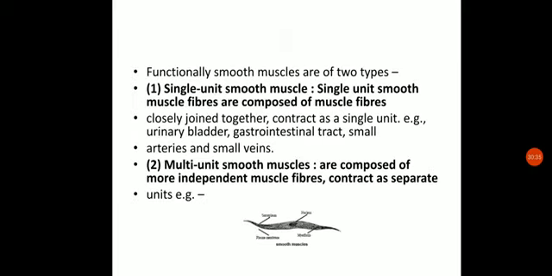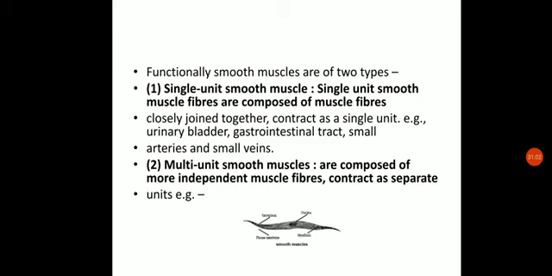It can be single unit smooth muscle. These are composed of muscle fibers closely joined together. They will be closely joined together and will work as a single unit. Example, urinary bladder, gastrointestinal tract, small arteries, veins. So we cannot differentiate the single smooth muscle particularly. They will work together as a single unit.